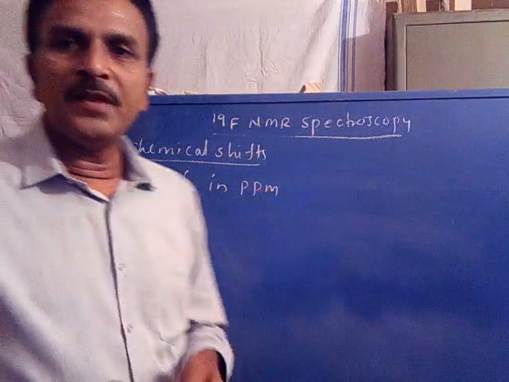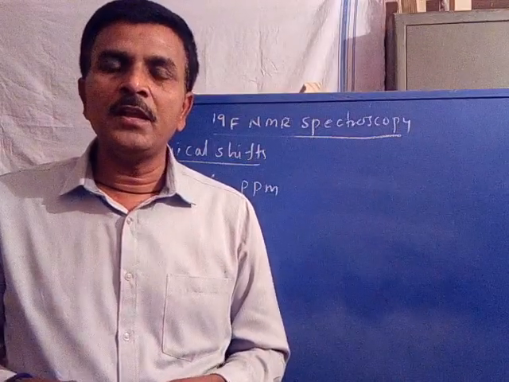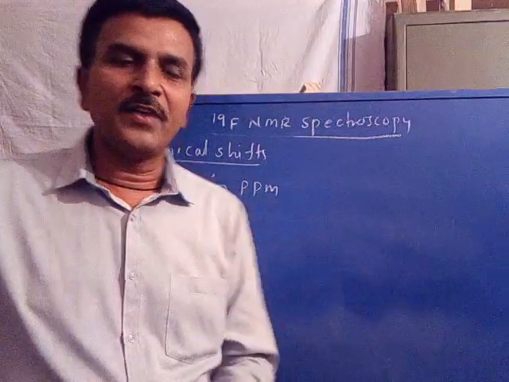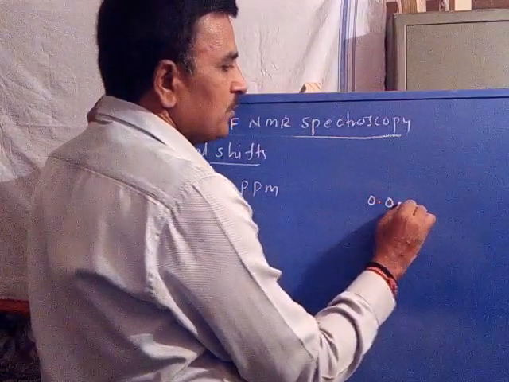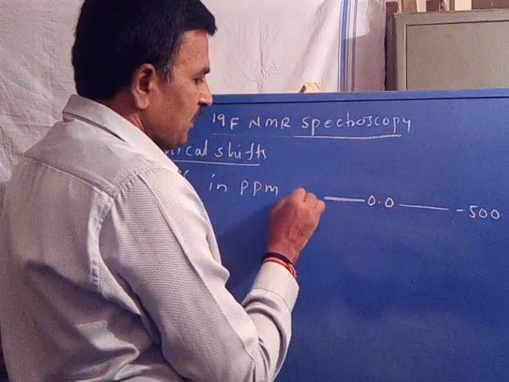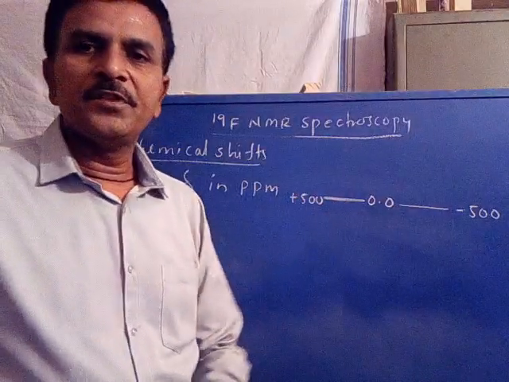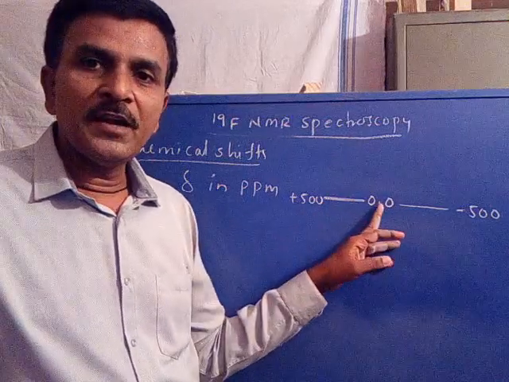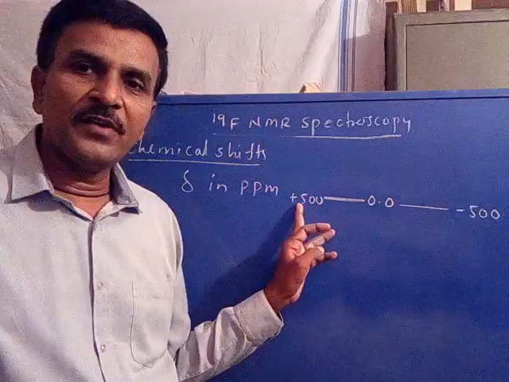But the range of absorption frequency for fluorine is extended from 0.0 to plus 500 and minus 500. Its range is extended from 0.0 to minus 500, sometimes 0.0 to plus 500.